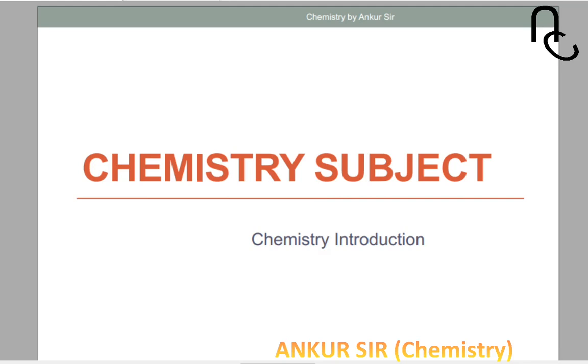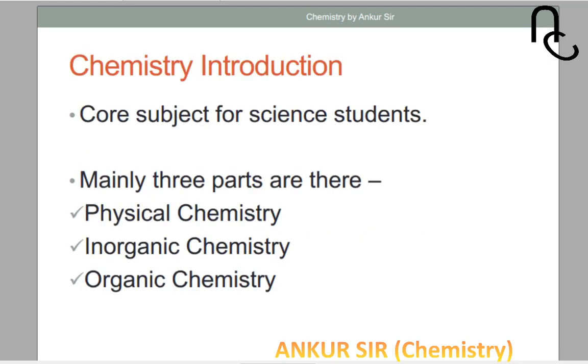So guys, many students are wondering, if they take the science stream in 11th class, either mathematics or biology, what will happen in chemistry? What topics do you have to cover in chemistry? Chemistry is a core subject of science students. You will get three subjects: first, compulsory chemistry; second, physics; and third, either biology or mathematics.